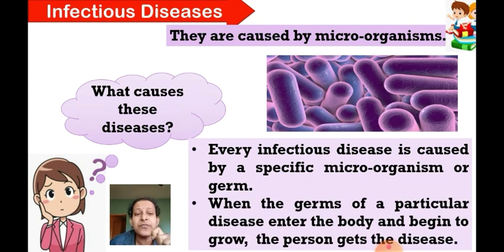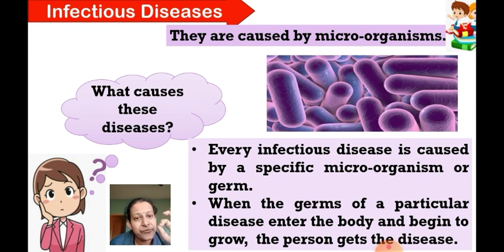When the germs of a particular disease enter the body, suppose these germs which are causing a particular disease enter a healthy person's body, then they begin to grow in that person's body, and then the person gets the disease. This is how the disease is spread from one person to another, right?